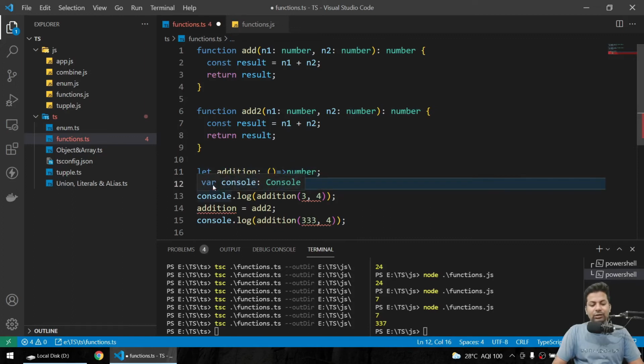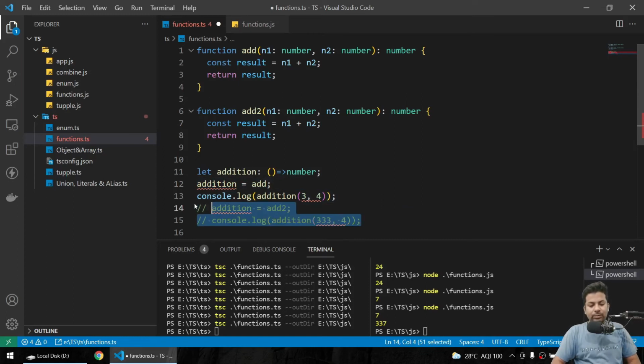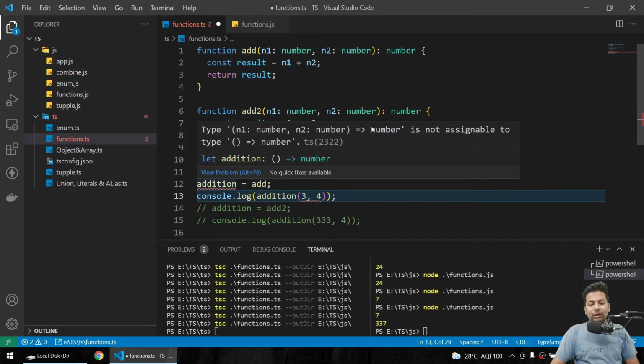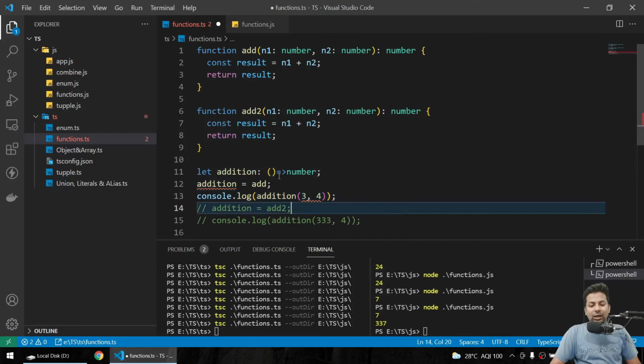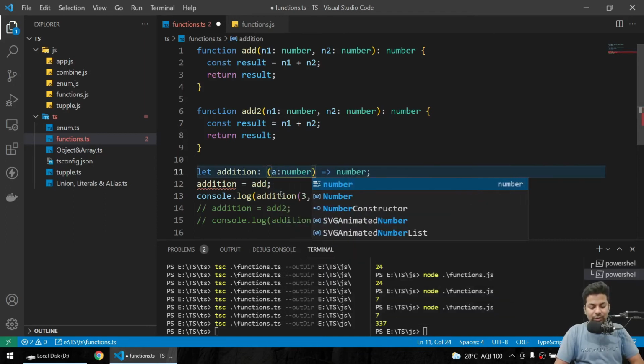So if we come here, what we'll see, let me first remove these two parts, and if we come here, type n1 n2 number, type number is not assignable to type number. You can see basically it was saying this is accepting numbers also. So if you just remove this part, then it will show an error above because you are trying to add numbers. So, sorry, here we'll just say it will accept two parameters which will be of type number both.